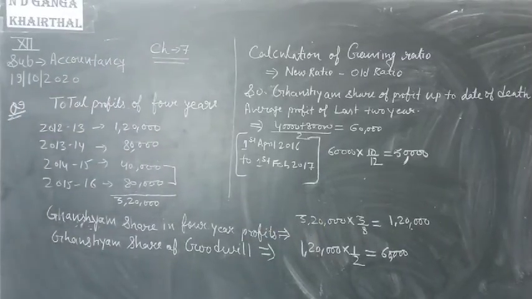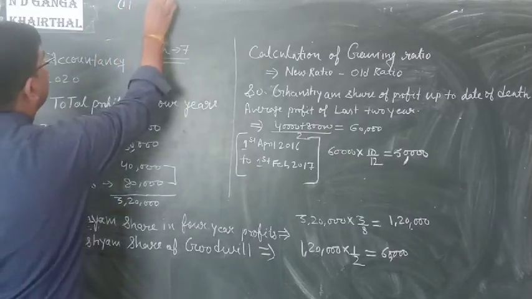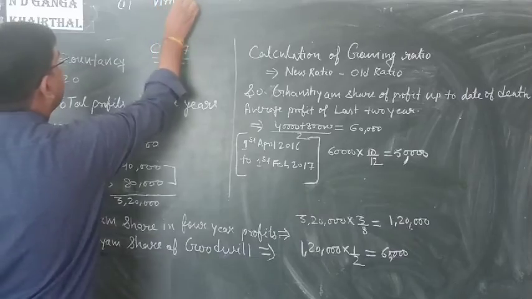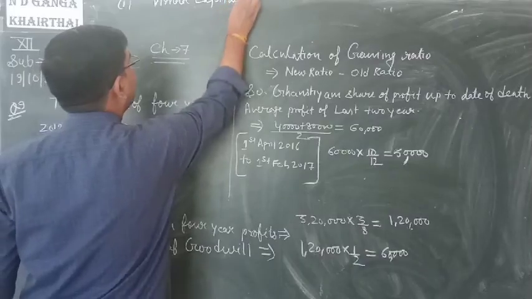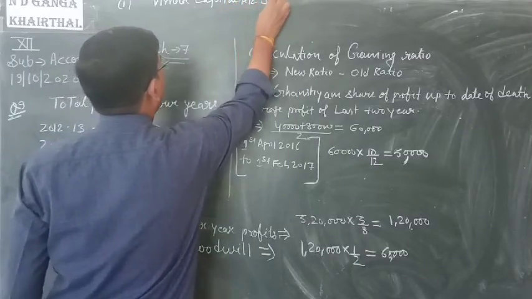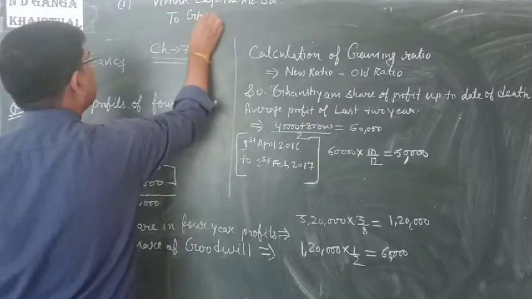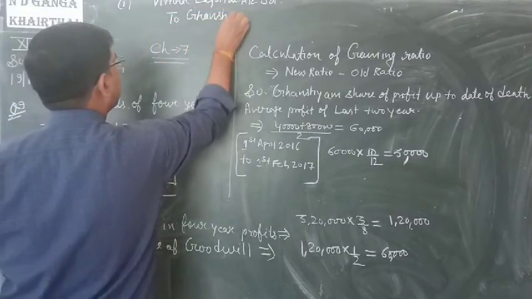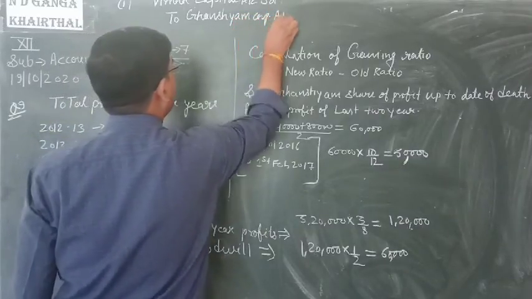And last, we are passing the entry: Vrinda capital account debit to Ghanshyam capital account. So entry first, Vrinda capital account debit to Ghanshyam capital account.